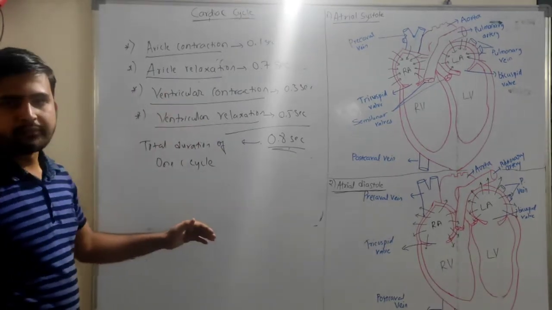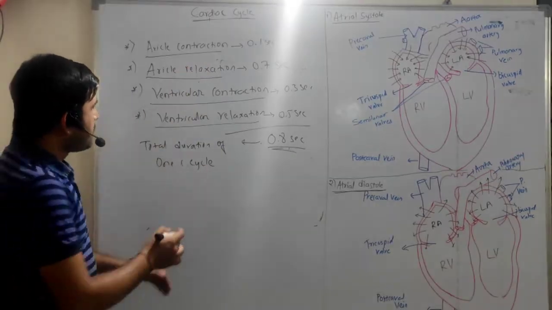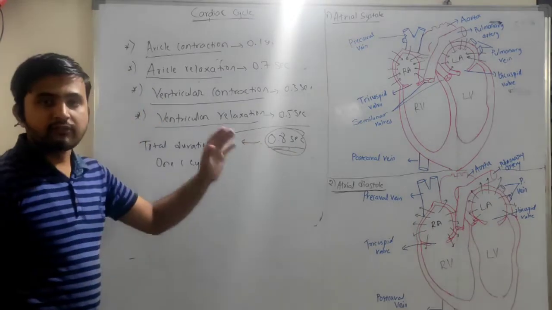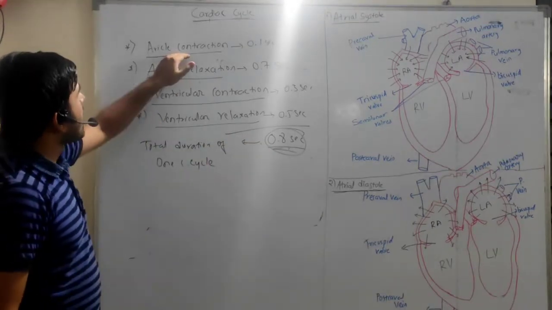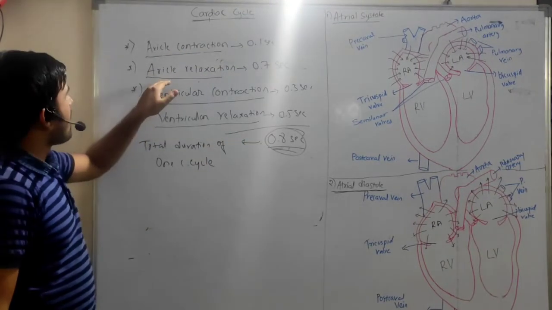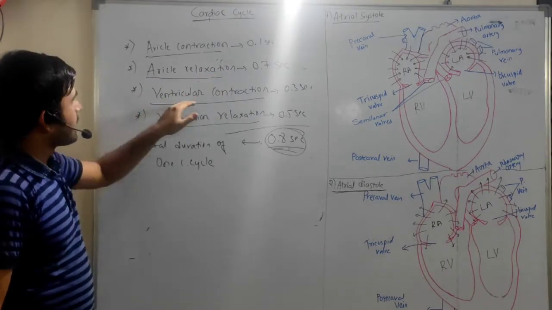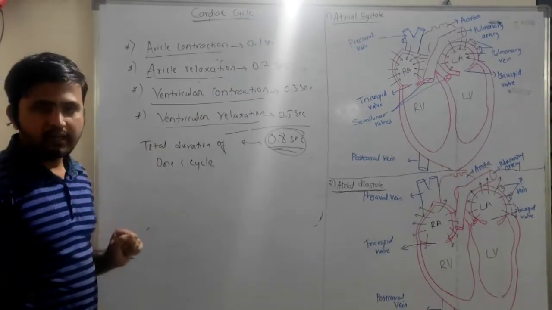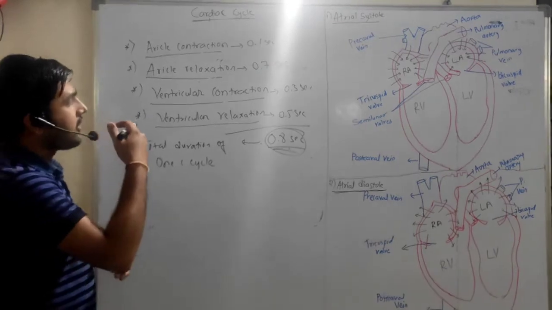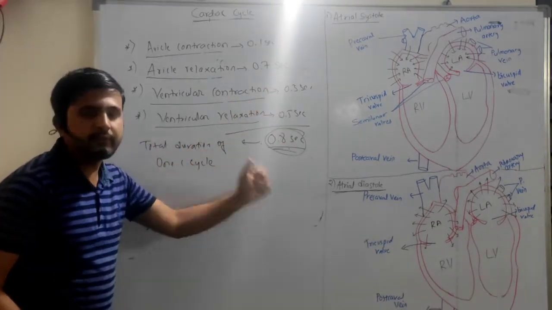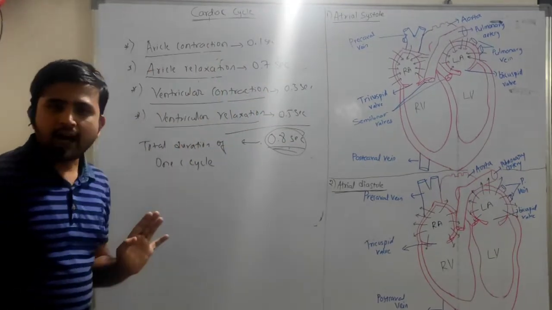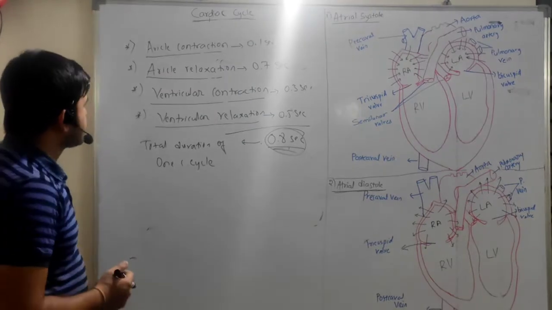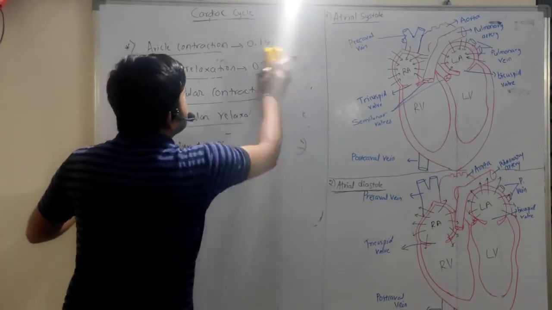So this is the duration of the cardiac cycle, which includes the auricle contraction, auricle relaxation, ventricular contraction and ventricular relaxation. So there are some phases involved in this cardiac cycle, and we will discuss them one by one.